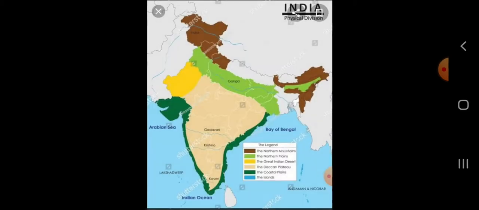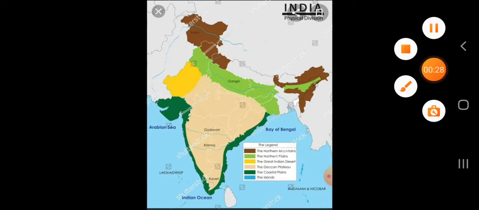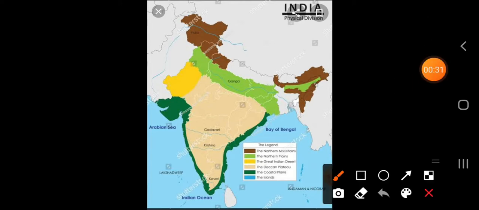Dear children, as you know, India is divided into 5 physical divisions. Among those, we have studied about the northern mountains. Here you can see in this picture, the northern mountains we have studied.